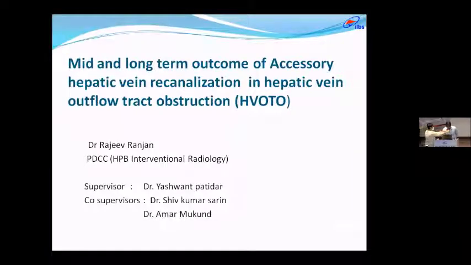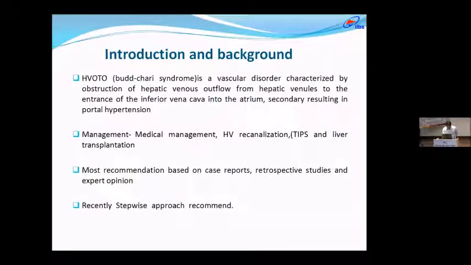I am here to present my research paper on mid and long-term outcome of accessory hepatic vein recanalization in hepatic vein outflow tract obstruction. As we know, HVOTO is a vascular disorder characterized by obstruction of hepatic venous outflow from the hepatic vein to the entrance of the inferior vena cava into the atrium. Thus, if untreated, it leads to secondary portal hypertension and eventually turns into a cirrhotic patient.